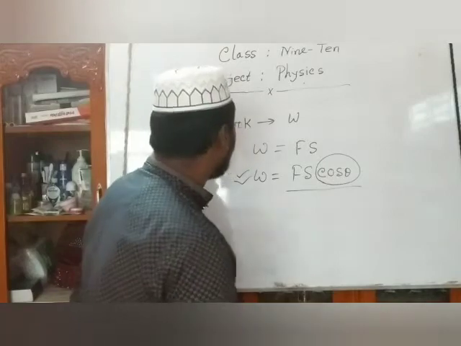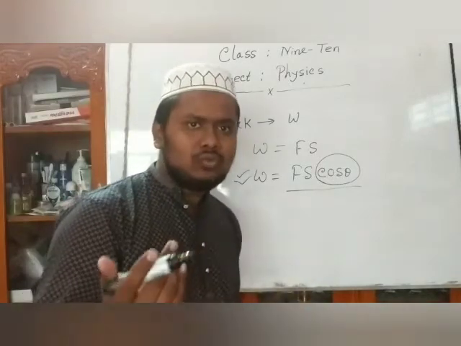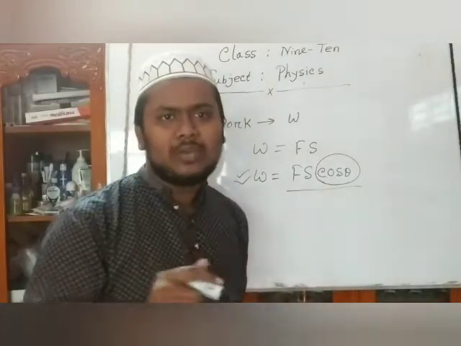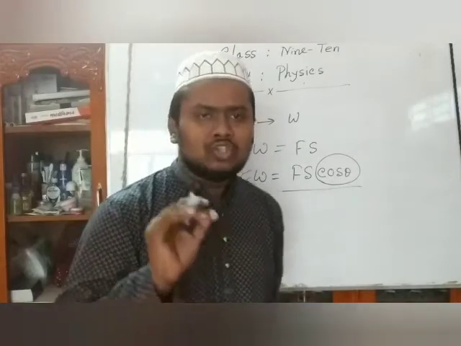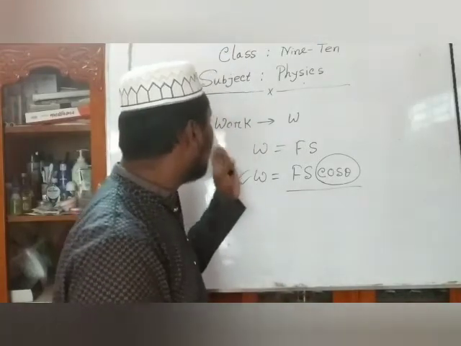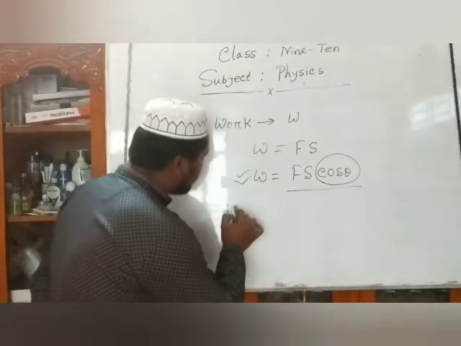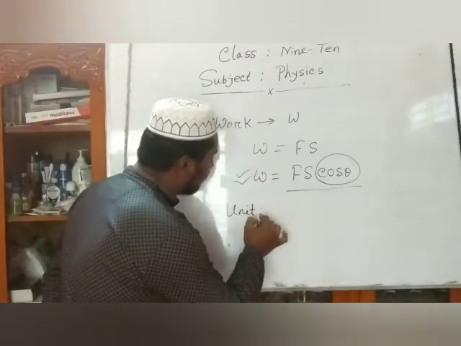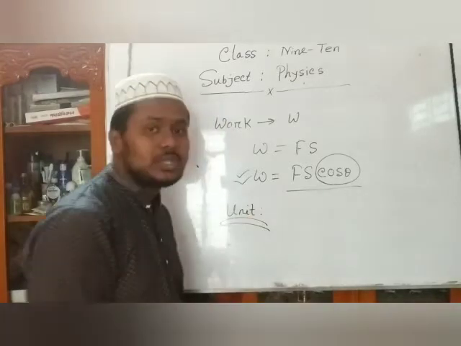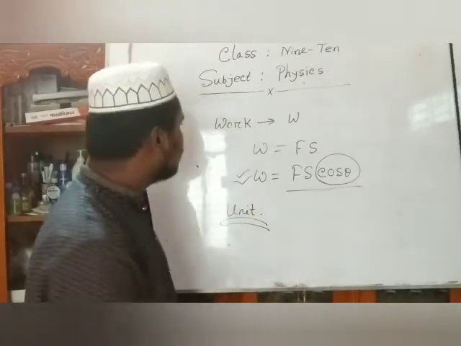So dear friends, as we have the formula, we must find out the unit and dimension. What is the unit and dimension of work? At first, we find the unit.